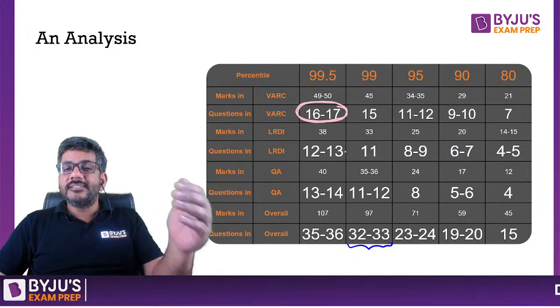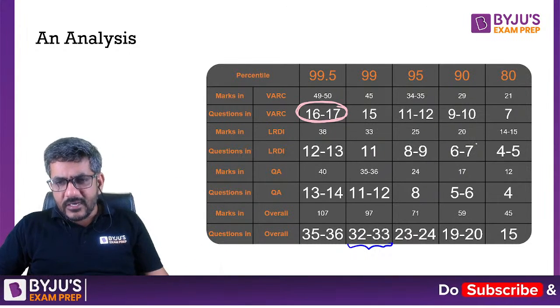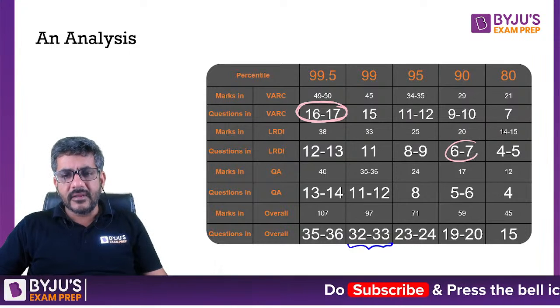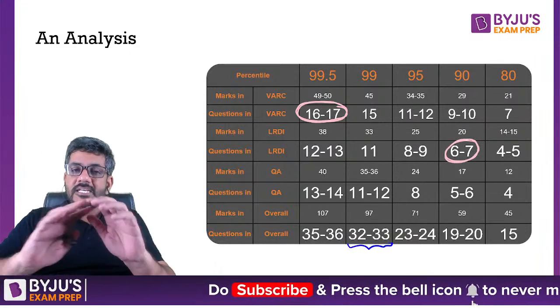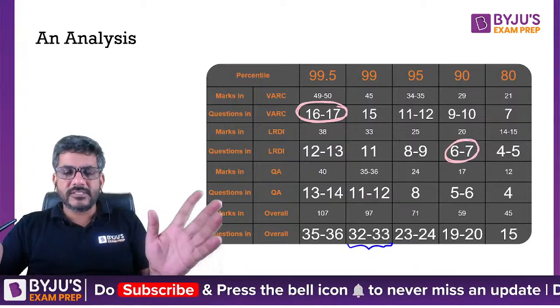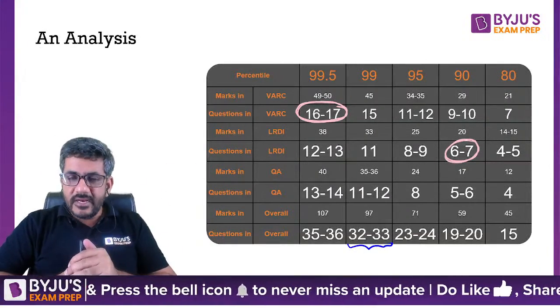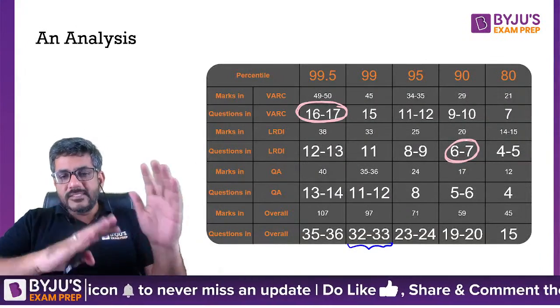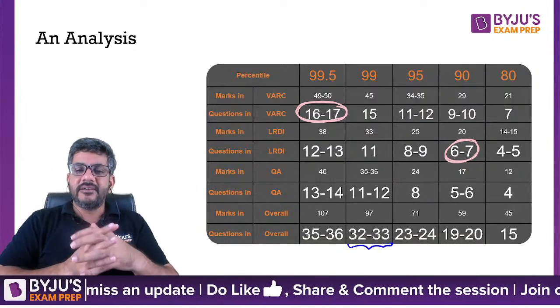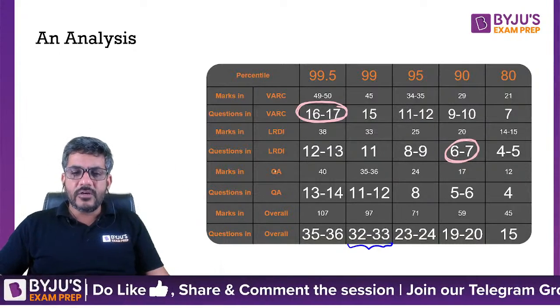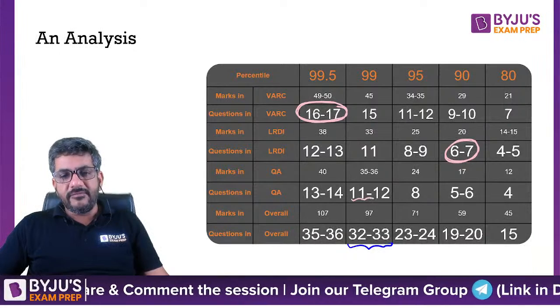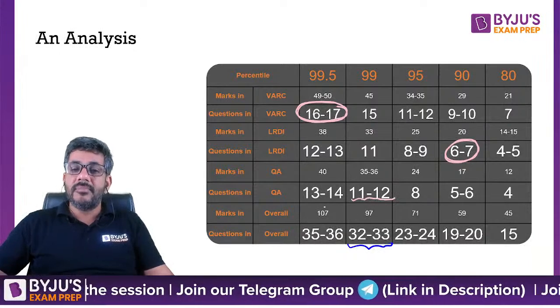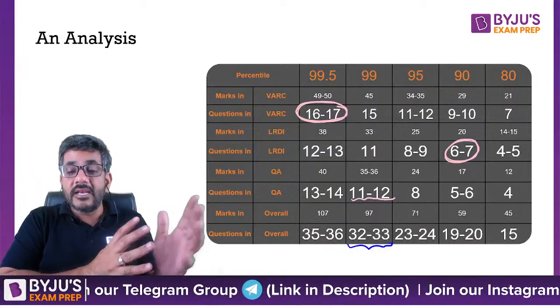After doing 16, 17 here, and let's say not good at LRDI, you have to have a sectional cutoff of 6 to 7 questions so that you are able to clear the 90 percentile cutoff. 16, 17 there, 6, 7 here, that makes it around 23, 24. And after that, even if you do 11, 12 questions here, probably it can take you to more than 99 percentile.